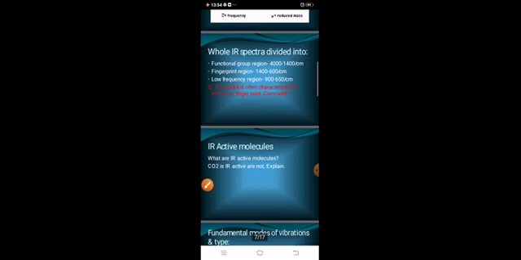Okay, so these are the main points that I wanted to discuss here about IR spectra. What is IR spectroscopy? What is spectroscopy? What is IR spectroscopy? On which principle does it work, and how can we identify a molecule?